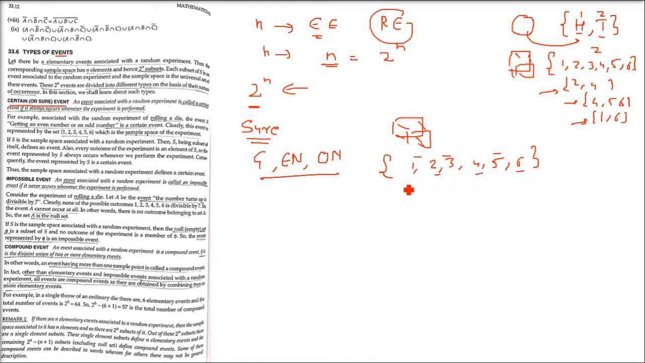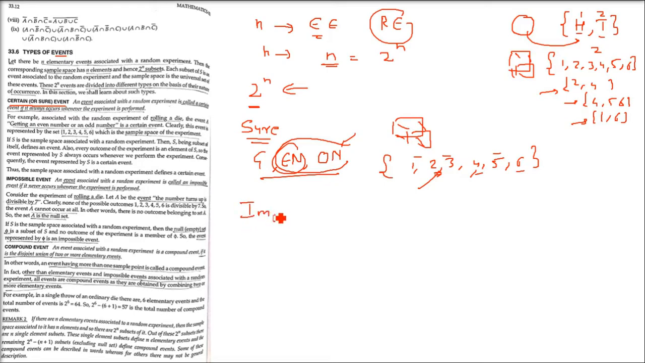Now 1, 3, 5 are odd numbers, 2, 4, 6 are even numbers. So if you have the event of getting an even number or odd number, whenever you throw a die, the number will be either even or odd. So this is a sure event. Every time either an even or odd number will come. So this is called a certain or a sure event.